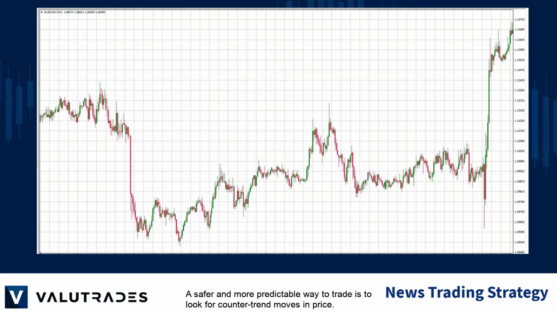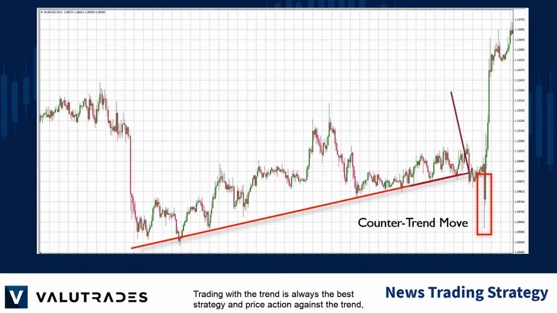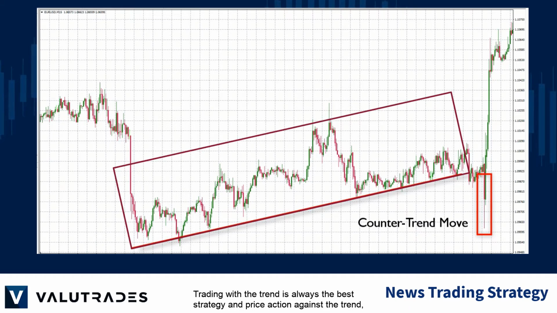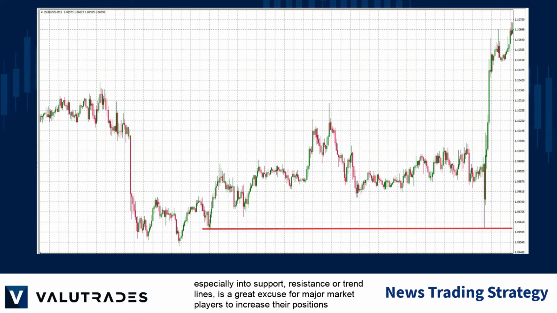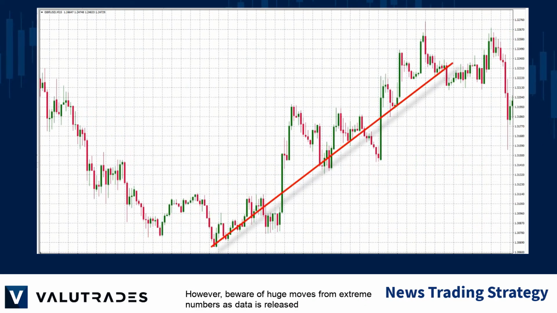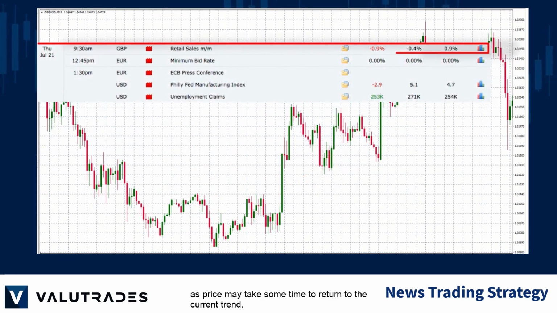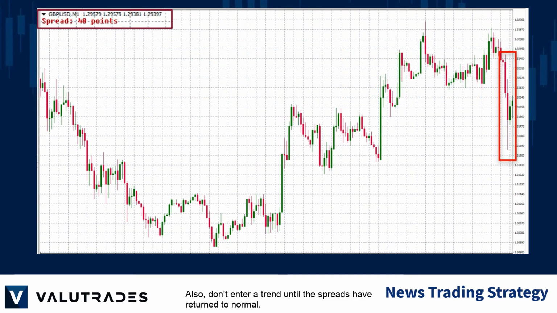A safer and more predictable way to trade is to look for counter-trend moves in price. Trading with the trend is always the best strategy, and price action against the trend, especially into support, resistance, or trend lines, is a great excuse for major market players to increase their positions and fill orders in the direction of the current trend. However, beware of huge moves from extreme numbers as data is released, as price may take some time to return to the current trend. Also, don't enter a trade until the spreads have returned to normal.